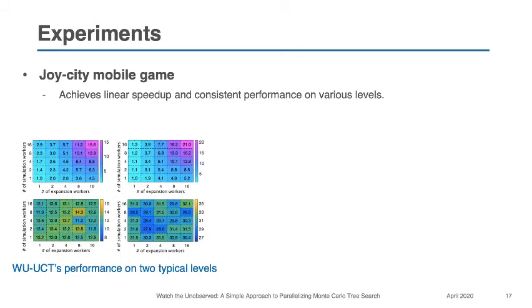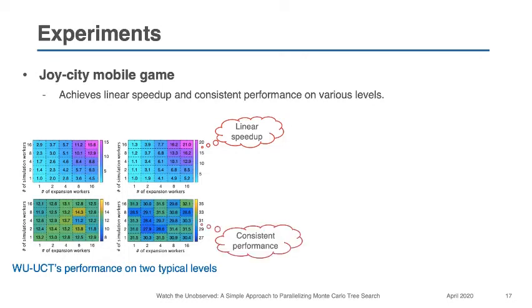On the left side, we show WU-UCT's performance on two typical levels of the game. We can see that we enjoy linear speedup as the number of workers grows. Also, while being more and more parallelized, WU-UCT has consistent performance.